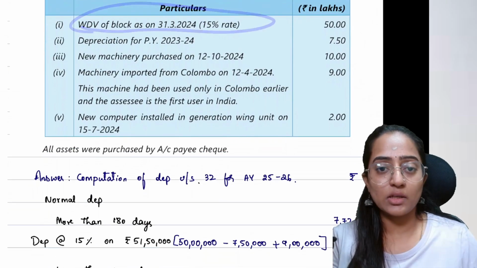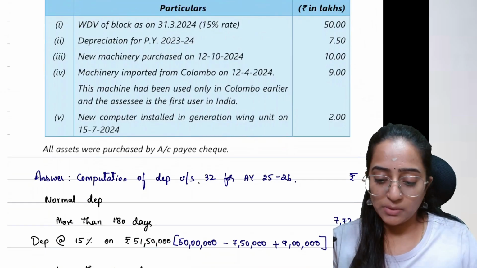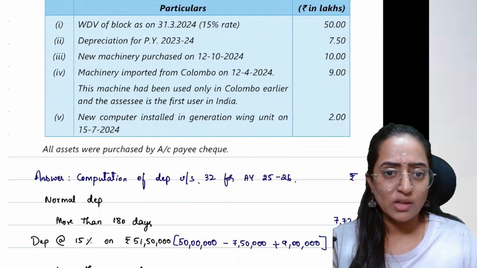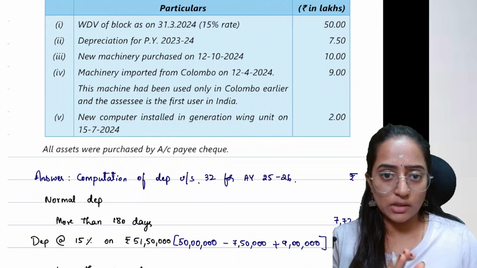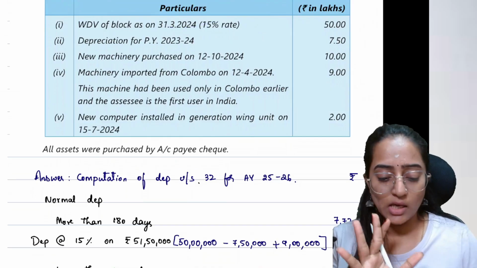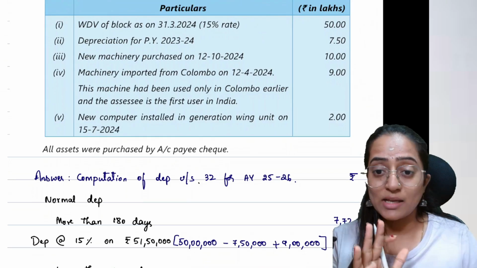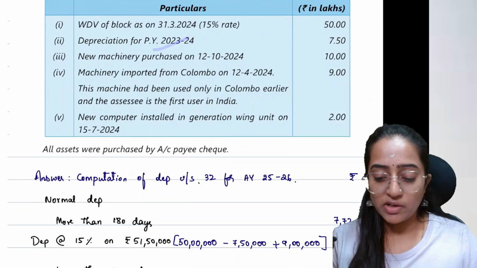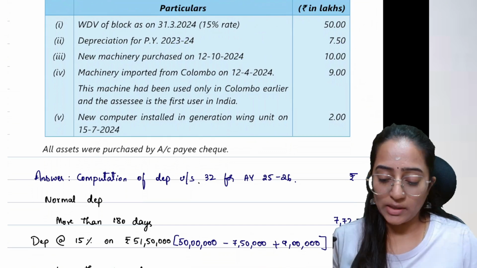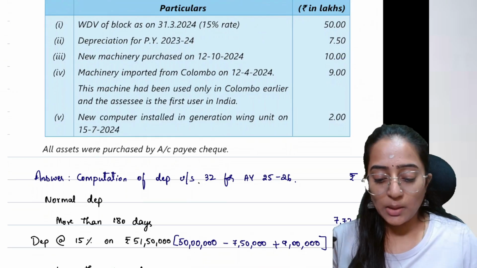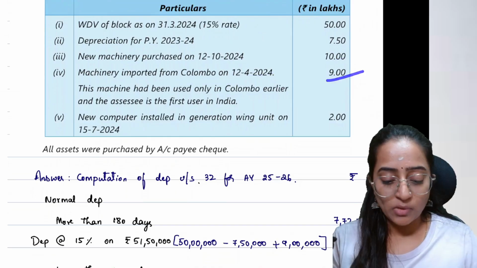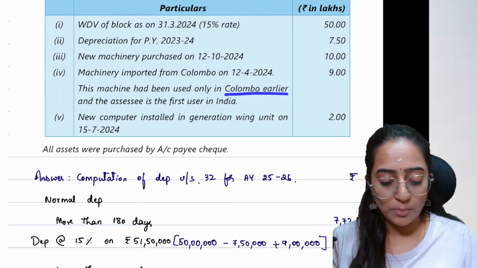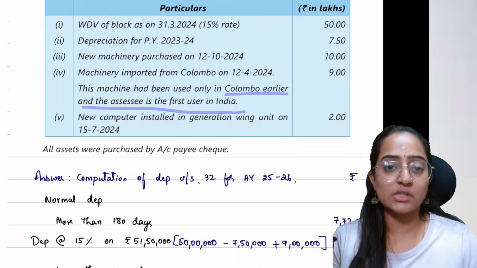WDV of block as on 31st March 2024 at 15% rate, that is nothing but 50%. Here what they provided is after depreciation only. Sorry, it might be before depreciation or after depreciation. We'll see what assumption we are going to take and what ICAI has considered. Depreciation for PY 23-24 is 7.5. New machinery purchased on 12/10/2024 is 10%. Machinery imported from Colombo on 12/4/2024 is 9. This machinery has been used in Colombo earlier and the assessee is the first user in India.